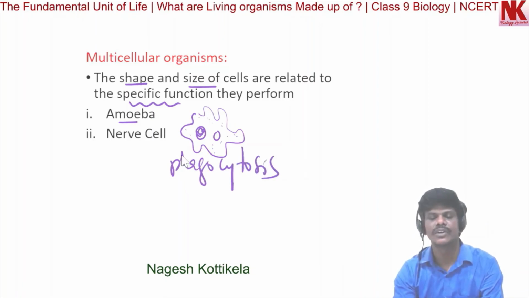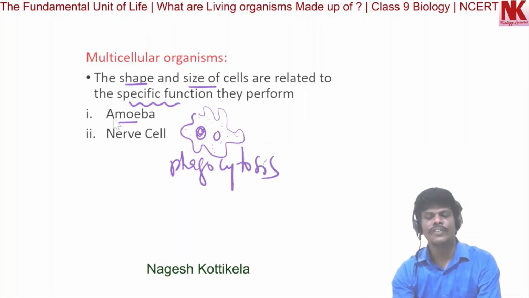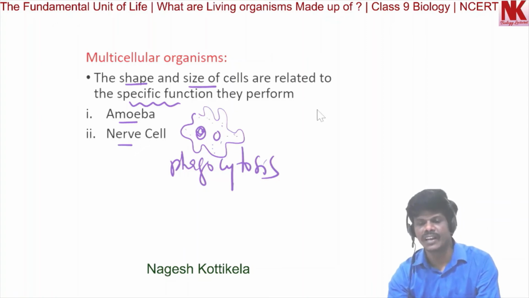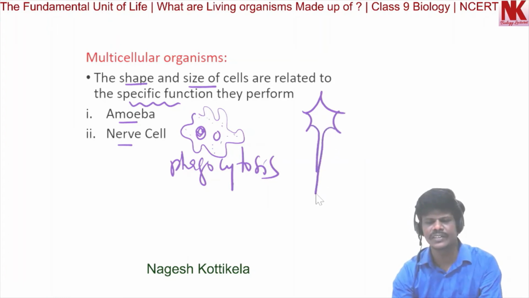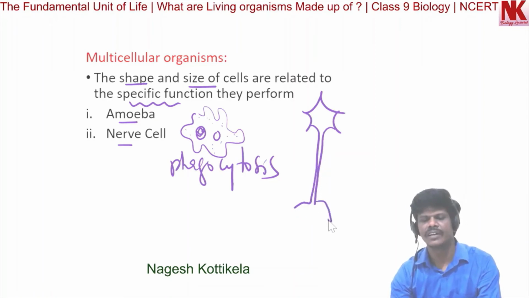phagocytosis. Now, if we look here, the nerve cell has a long and branched structure. You can see here this is the elongated branched structure of the nerve cell.